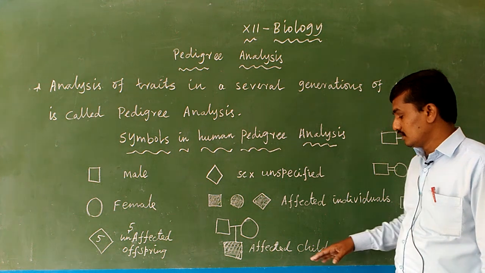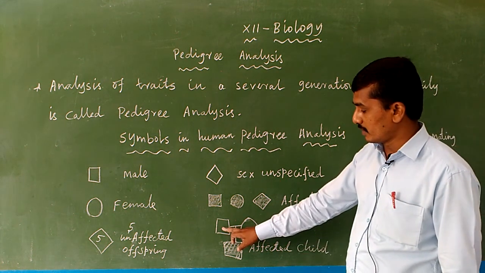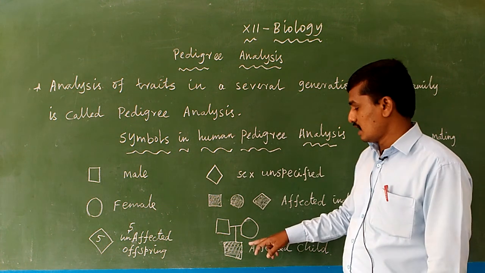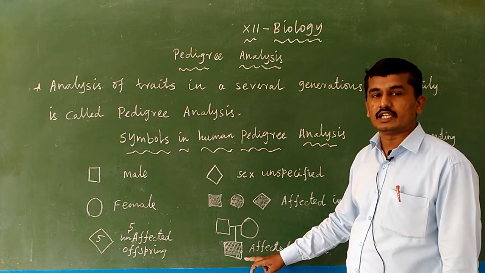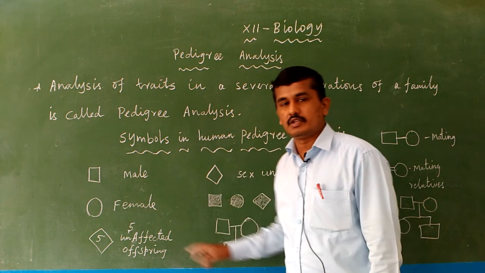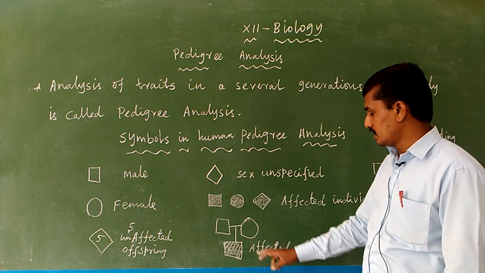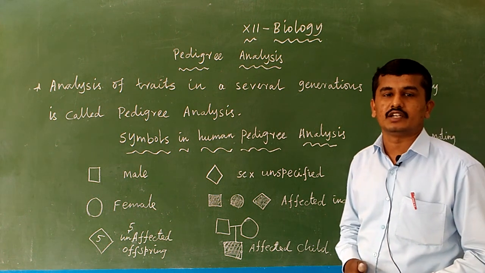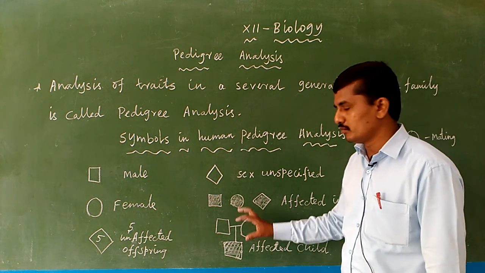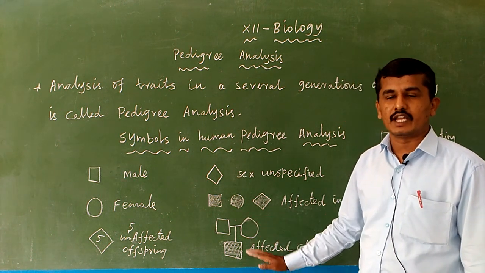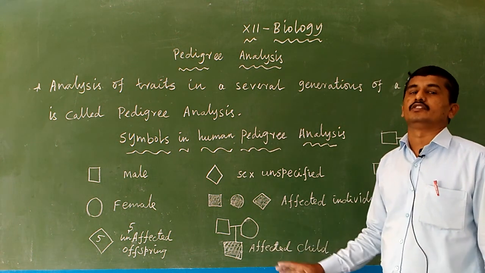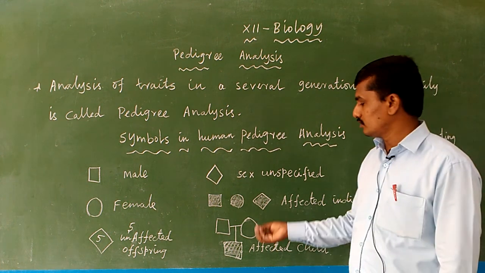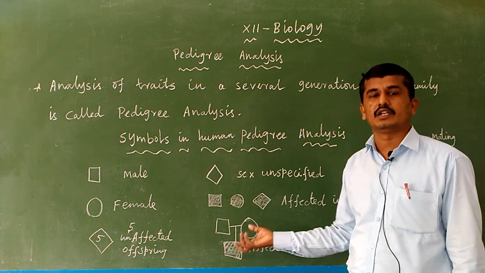Then here, for example, this is the male, the father, and this is the mother, and the father and mother have only one child. The box means the child is male, and this child is affected, meaning affected by some genetic disorder. So this is a small family with one male child who has some genetic disease. We represent the explanation symbolically in a simple diagram.